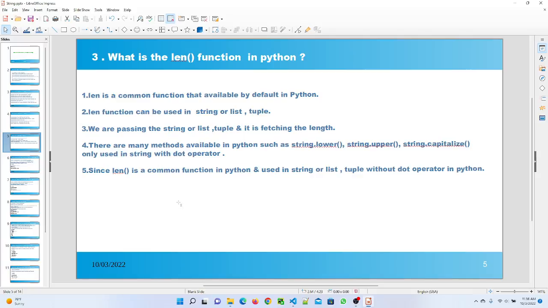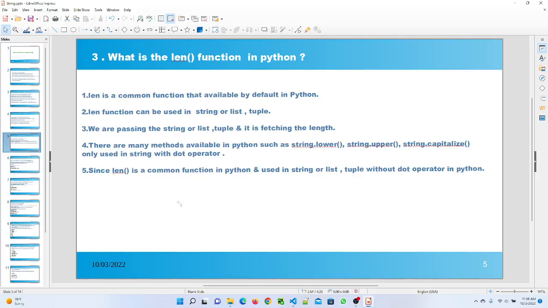There are many methods available in Python such as string.lower, string.upper, string.capitalize or string.split. Those are used only on strings, so they come with a dot operator, meaning string.upper, string.lower or string.capitalize. Only those methods are available on a string, so they are used with a dot operator.